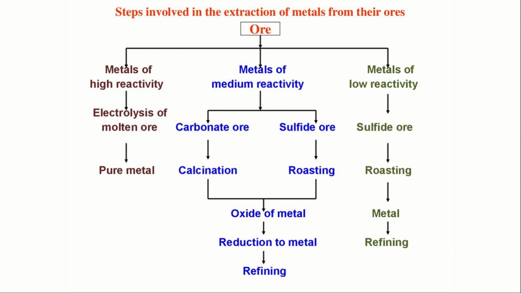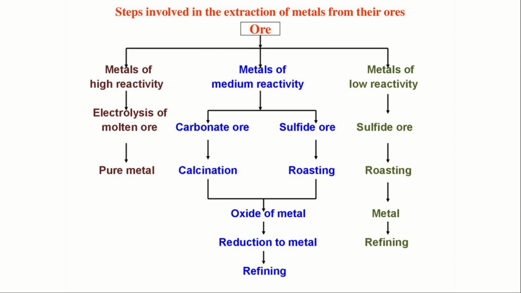So for metals of high reactivity, if we need to extract such a metal from its ore, electrolysis of the molten ore is done and a pure metal is obtained. It will take a somewhat different method if the metal we need to extract is of medium reactivity. The ore again may be carbonate ore or sulfide ore. If the ore is carbonate, calcination is required, and if the ore is sulfide, roasting is required. After that, oxide of the metal is obtained. We need to take out the metal from that oxide, so reduction is used, and finally refining to obtain a pure metal.